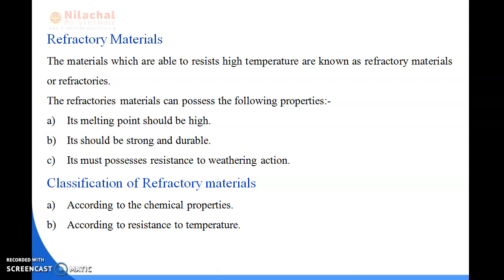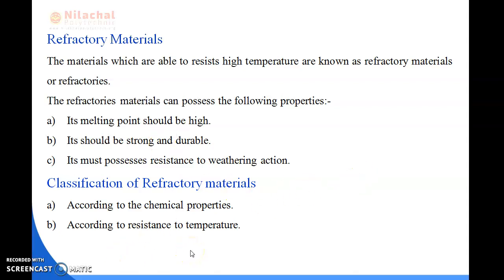So we can say that there are two classifications of refractory materials. First one is according to chemical properties. Under the chemical properties, there are three types. First is acidic material, basic material, and neutral material. And in the resistance to temperature, there are two types.